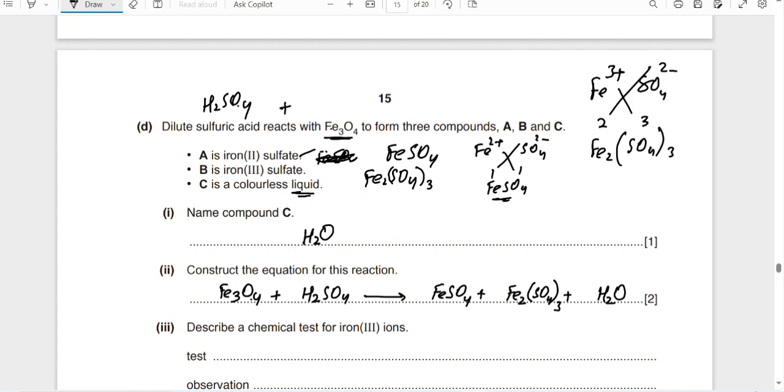So how can I make it 4? If I write 4 here, then 4 H2O will be formed. Okay, I'm writing 4 here. Now let's see what happens. Fe3, Fe1 is here, Fe2 is here, it's okay. Oxygen 4. To balance it, 4 H2O, 4 oxygen are here. 4 hydrogen, 4 twos are 8 and 4 twos are 8. Sulfate, how many? 4 sulfate. 1 sulfate is here and 3 sulfate are here, then 4. It's balanced, okay?